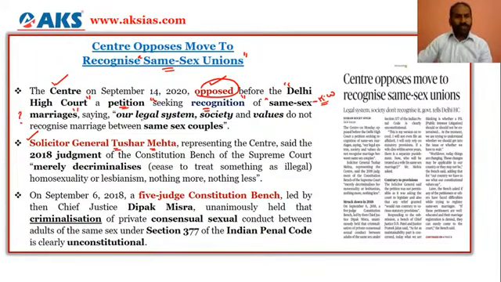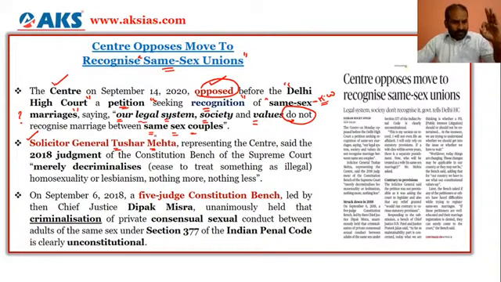On what grounds? Saying that our legal system, our society and values do not recognize marriages between same-sex couples. So the point the Solicitor General has made is: our legal system, our society, our values. These three are the keywords. They do not recognize marriage between same-sex couples, and that was opposed by the centre.